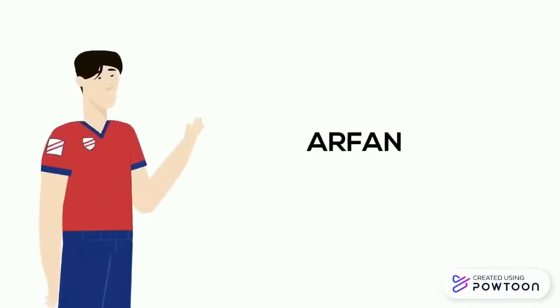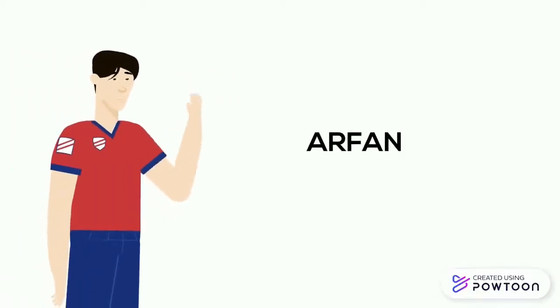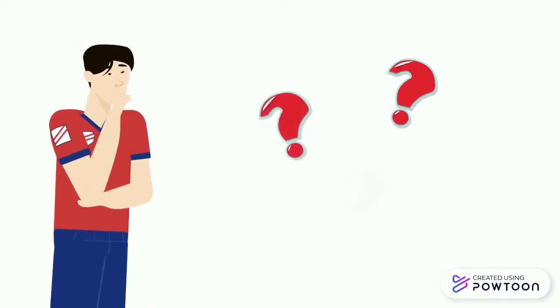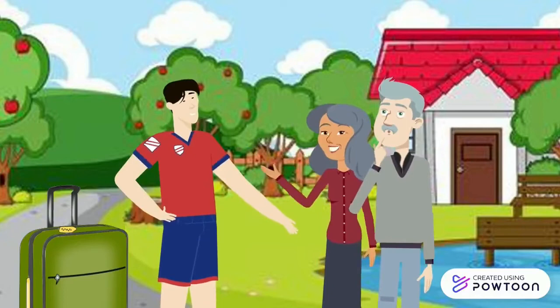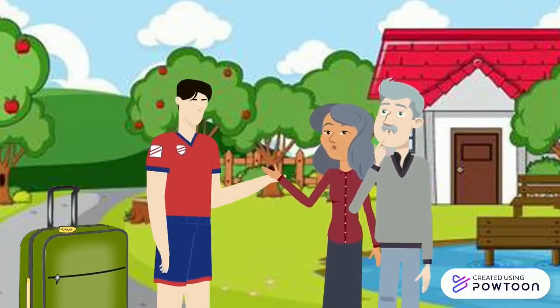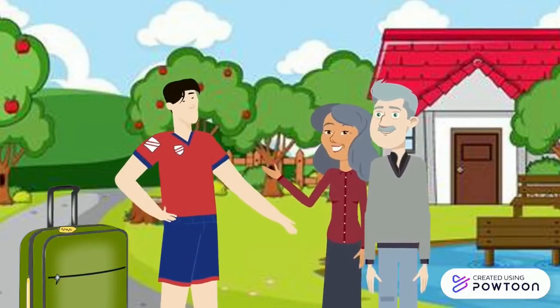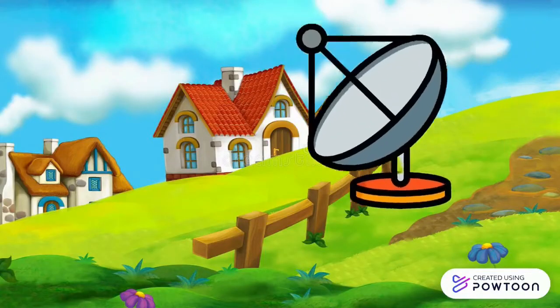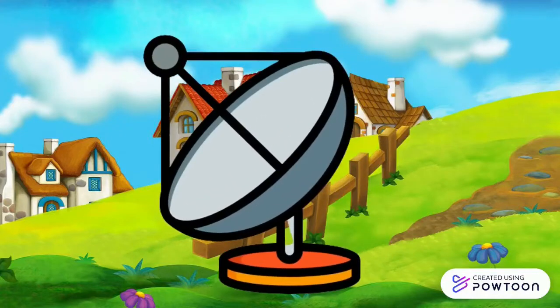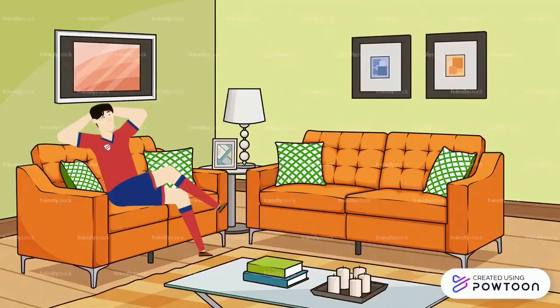This is Arfan. Arfan is a boy who is full of curiosity. During school break, he was sent to his grandparents' house in a rural area. One unique thing about Arfan's grandparents' house is that there is a giant satellite dish near the house. After hours of doing nothing, he suddenly felt the urge to play football outside the house by himself.